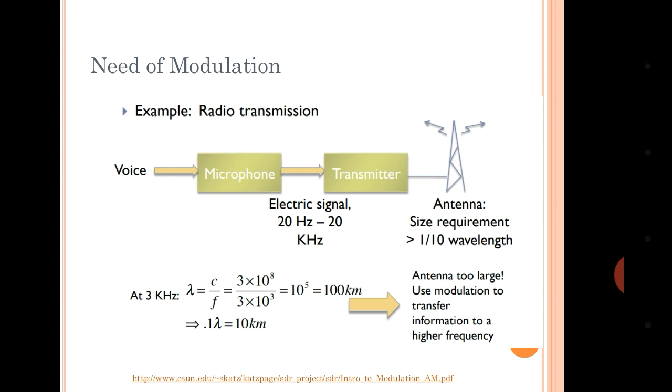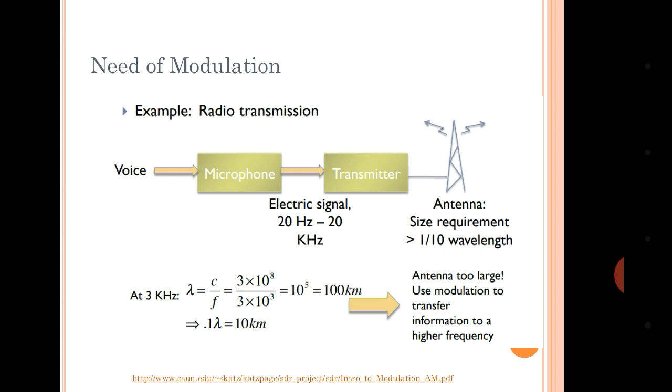As per the formula, lambda equals c by f. If you want to transmit a signal of 3 kilohertz frequency, then its wavelength is 100 kilometers. And what was our discussion? The height of the antenna should be greater than 1/10 of the wavelength.